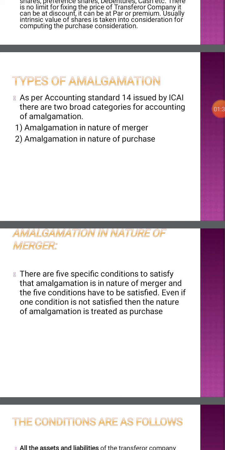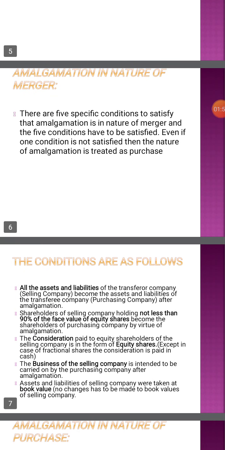Next, we see the types of amalgamation. As per the accounting standard, there are two types of amalgamation: amalgamation in the nature of merger and amalgamation in the nature of purchase. First we see the amalgamation in the nature of merger.